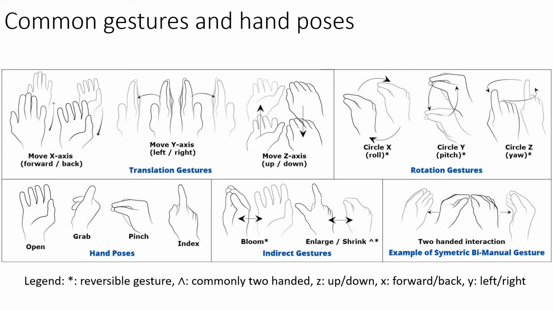The hand poses we encountered most often were open hand, grabbing, pinching, and an extended index finger. The most prevalent indirect gestures we found were the bloom gesture found on the HoloLens 1 and the enlarge and shrink gesture used for zooming on touchscreen devices.